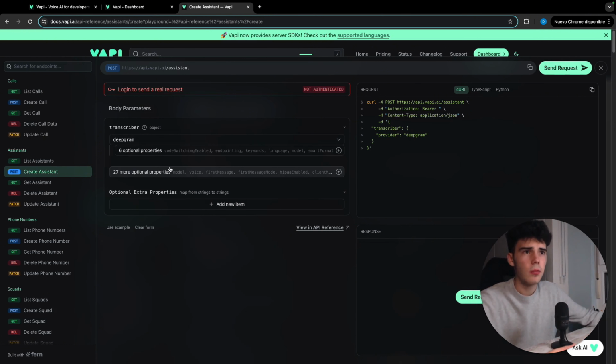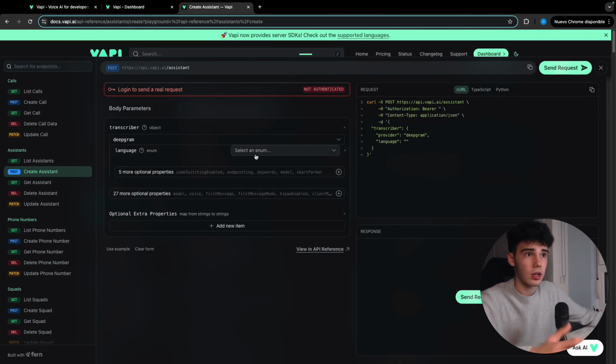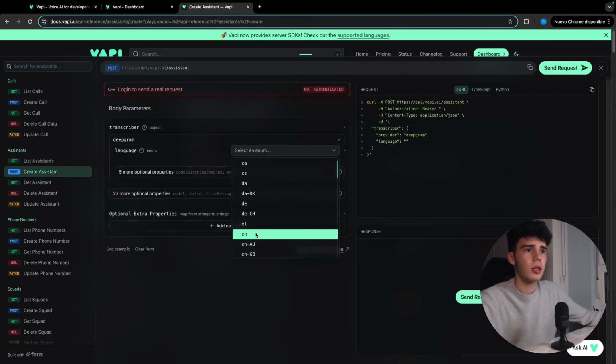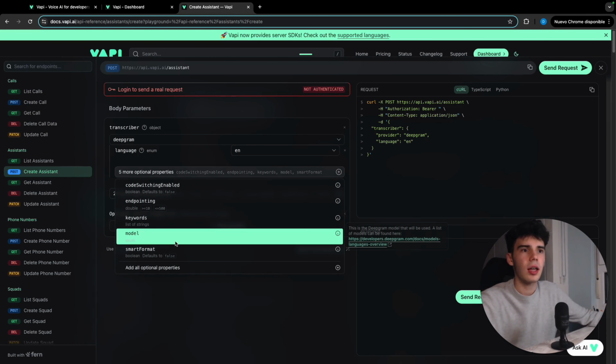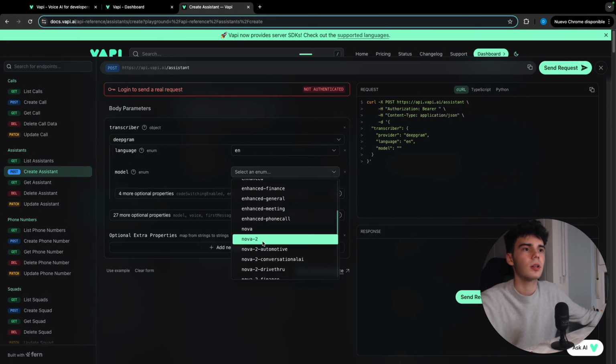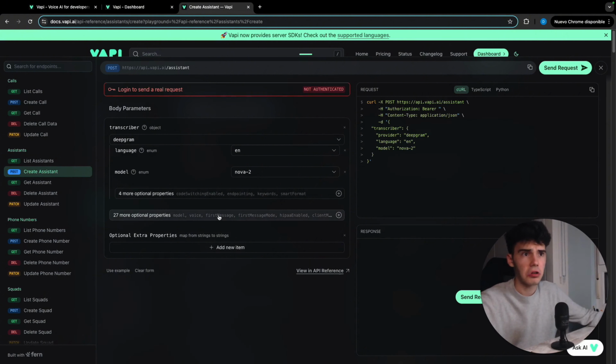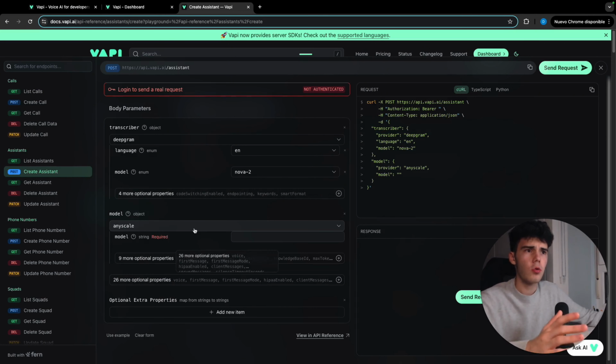Let's go with Deepgram, and here we're going to add language, as always really important, English. We are also going to add model, and we're going to leave it on Nova 2. There you go. With this we're not going to add anything more. We're going to continue with the model.